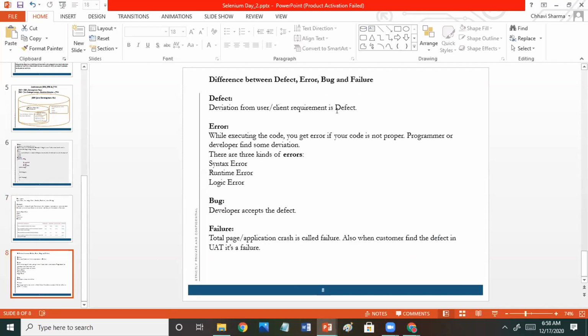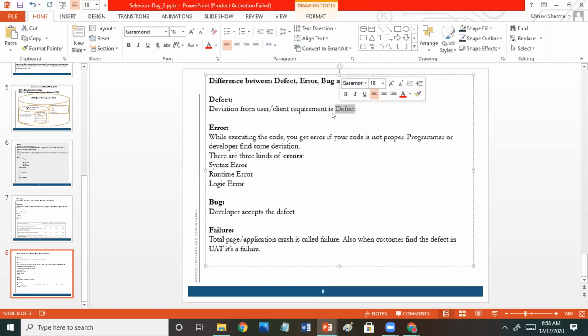Like I said in the last class also, if there is a deviation between expected and actual, then it's a defect. That is the same thing I'm explaining here: if there is a deviation between actual and expected, we call it a defect, and a defect is usually identified by the testers.